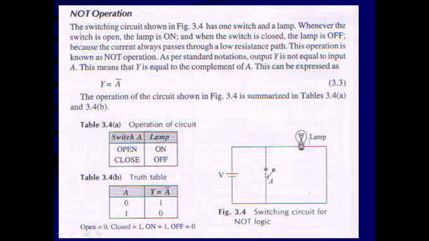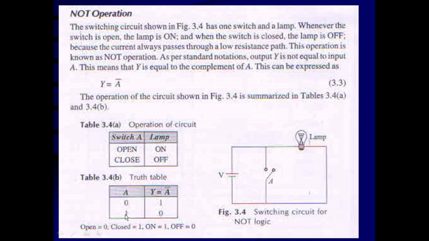When the switch is closed here, the current takes the least resistance path. So current will flow in this direction only. That means it will bypass the lamp. Current will not flow through the lamp, and the lamp remains off. So when the switch is closed, the lamp remains off.